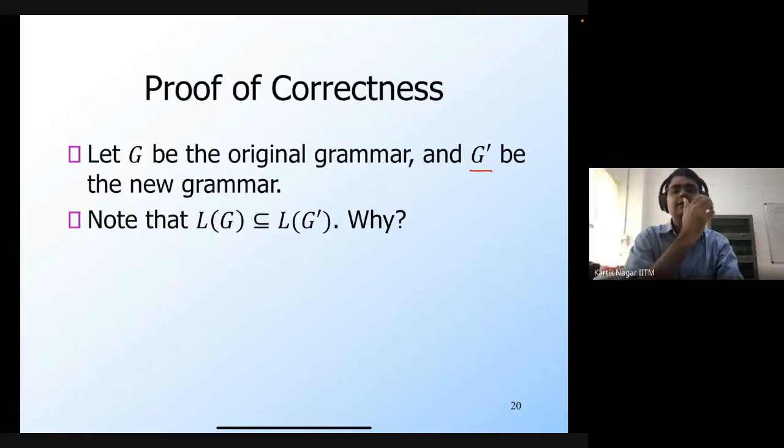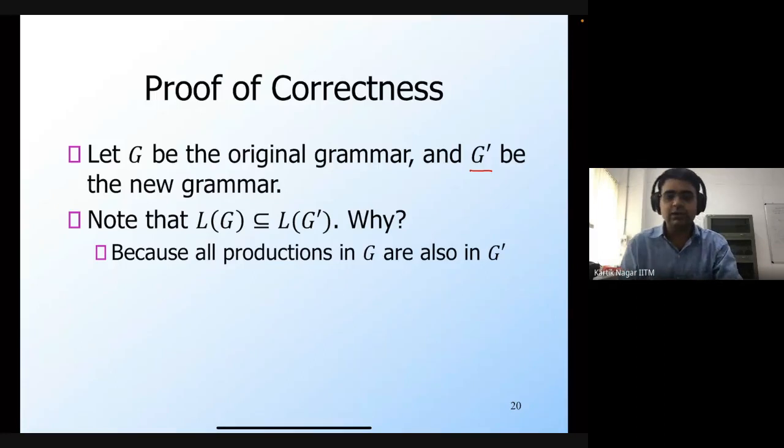Sanjit is saying that productions added can generate new strings, but the previous always remain. That is correct. We have just added more production rules, so all the original production rules are still present. Therefore, if you have a string that can be derived using the original production rules, then that can still be derived using the same original production rules in the new grammar. So L of G is a subset of L of G prime. This is trivial, since all productions in G are also in G prime.